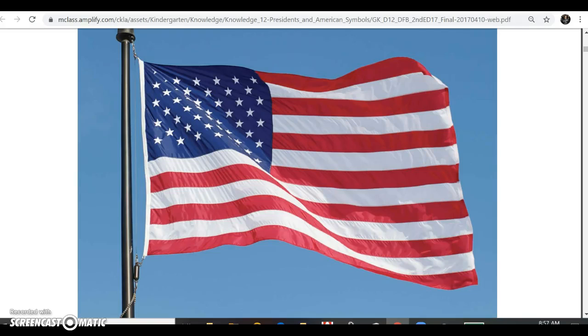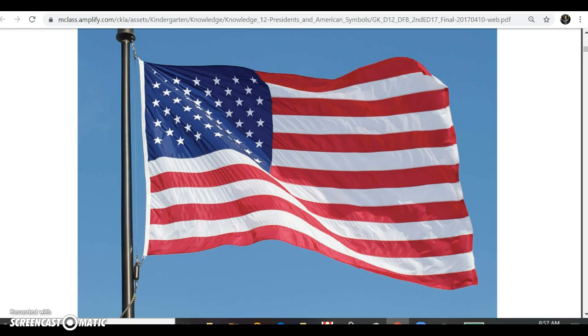Okay, so we are starting our new unit, which is called Presidents and American Symbols. Our first lesson is the home of the president, Washington, D.C. The American flag is a symbol of our nation, the United States of America. A symbol is a picture or object that represents a word or idea. A nation is a country.